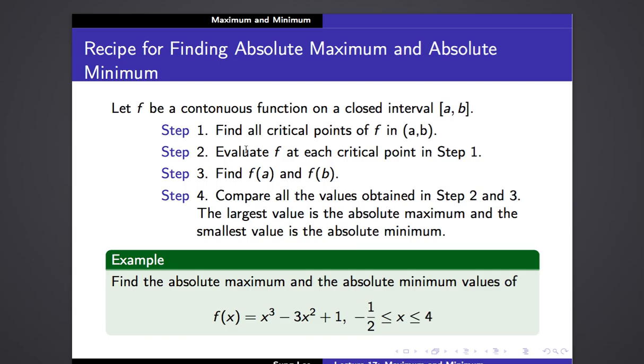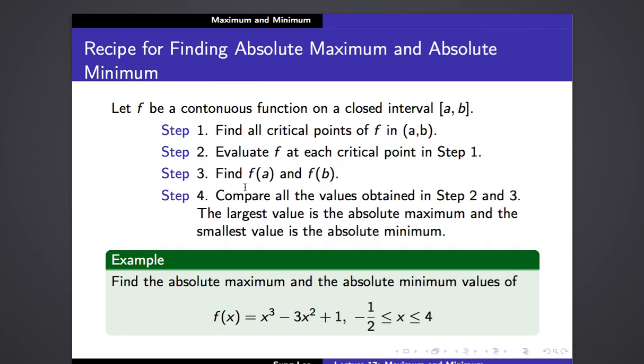So basically, what I'm doing from step one through step three is collecting all the possible candidates for the absolute maximum and absolute minimum.